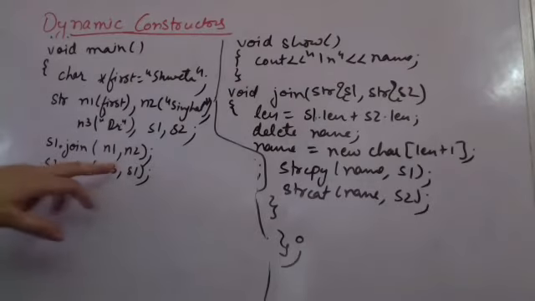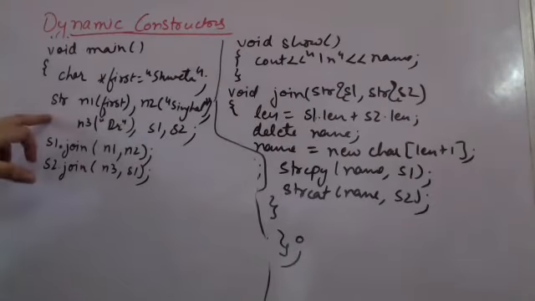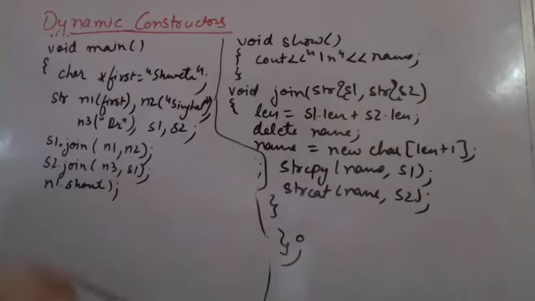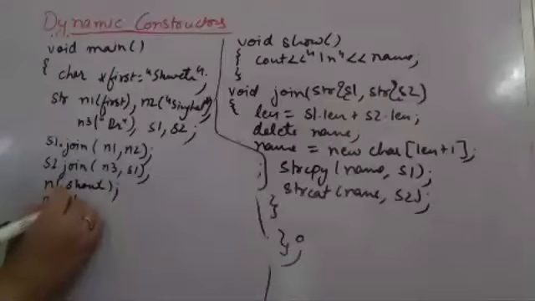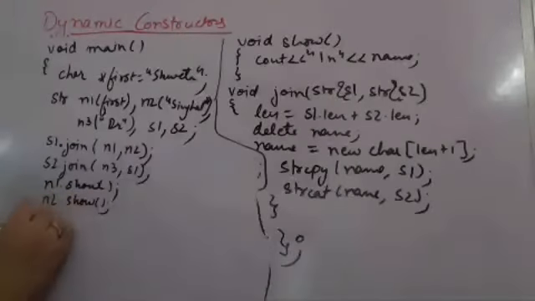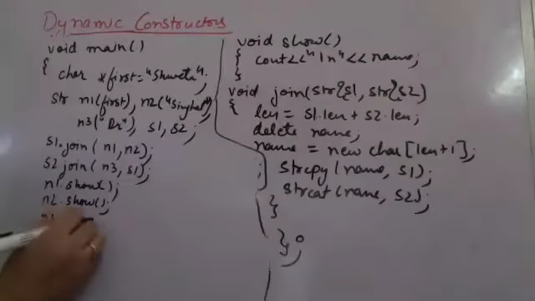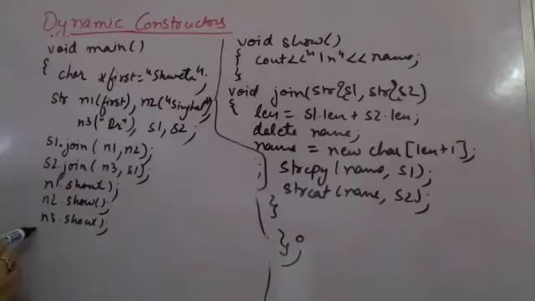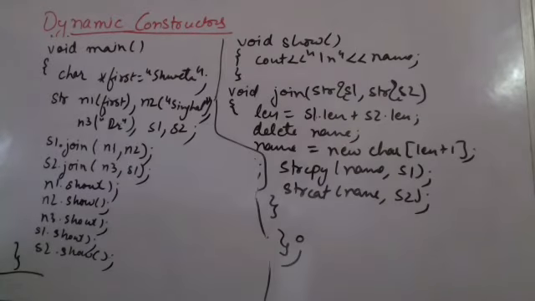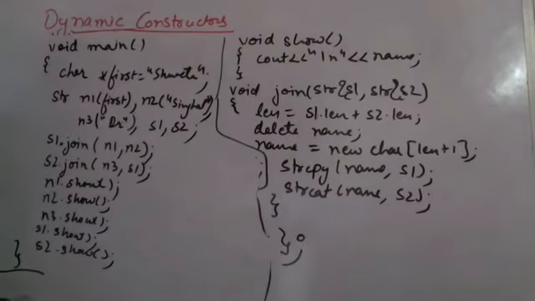See, the N1, N2, N3, S1, all are objects of type class. They were the parameter references passed हुई थी. Then we have N1 dot show, N2 dot show, N3 dot show, S1 dot show, and S2 dot show. I'm trying to then display all of the names that we have created, and I end the main function. Now let us see what will be the output in each and every case.